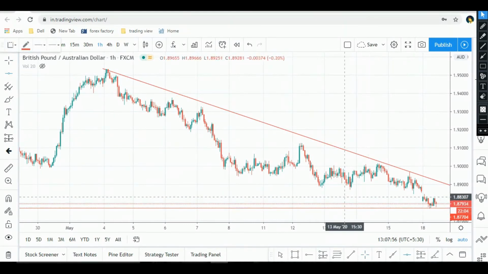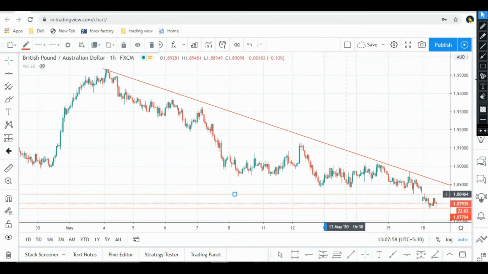So my take profit will be at this place, because as you can see, this particular support has been broken out by this candle, and price is open below this support line. So this means price has broken out, and price is going in a downtrend. This is the reason I have to close my trade at this particular place.